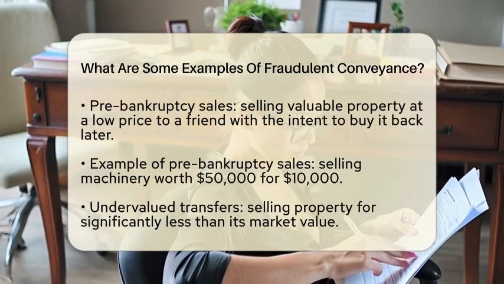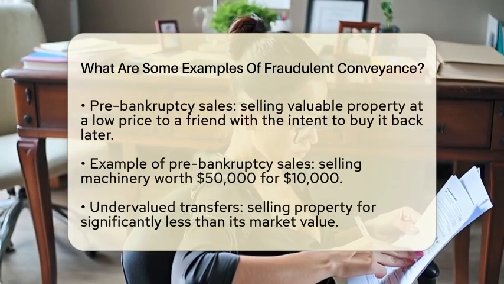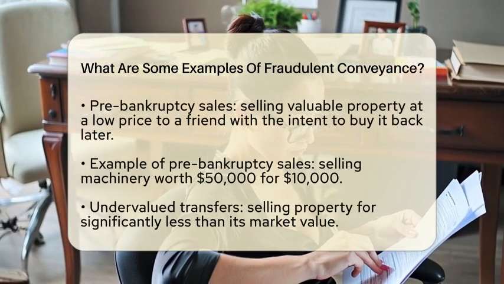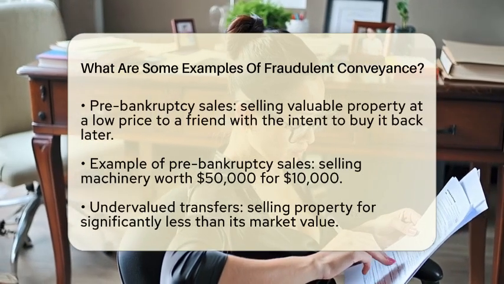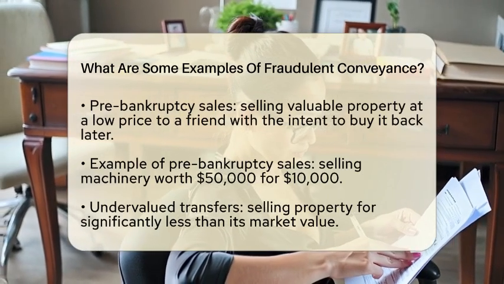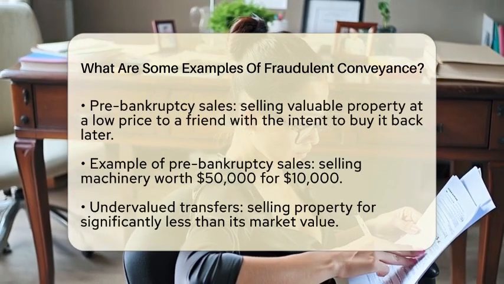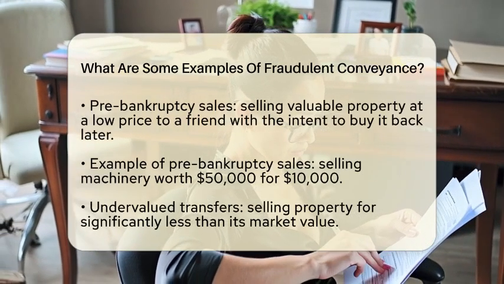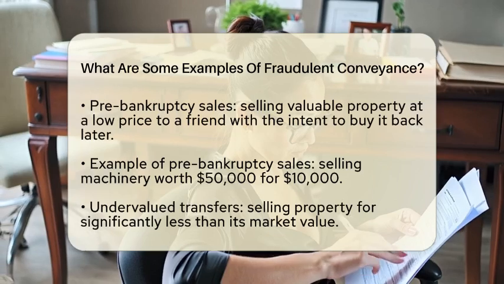Another example is pre-bankruptcy sales. A debtor might sell valuable property, such as a car or equipment, to a friend at a very low price, intending to buy it back later. This tactic keeps the asset out of reach of creditors during bankruptcy proceedings. For instance, if a business owner sells a piece of machinery worth $50,000 for $10,000, this could be seen as an attempt to defraud creditors.